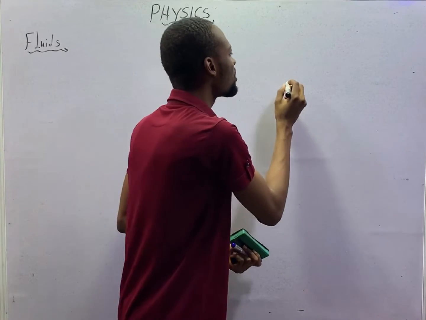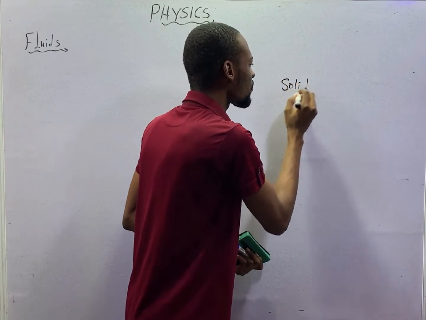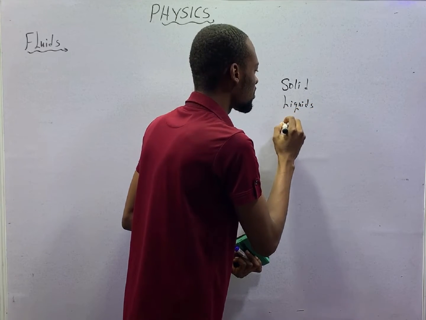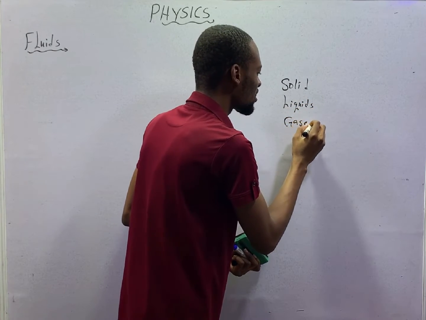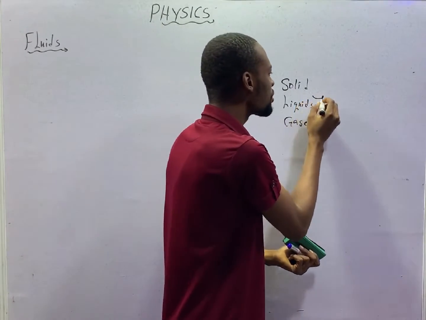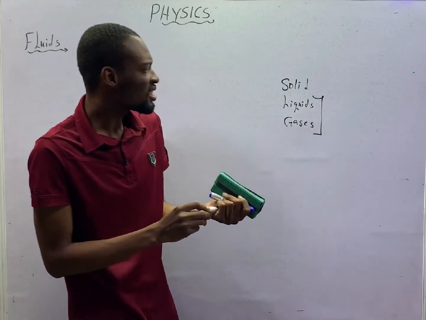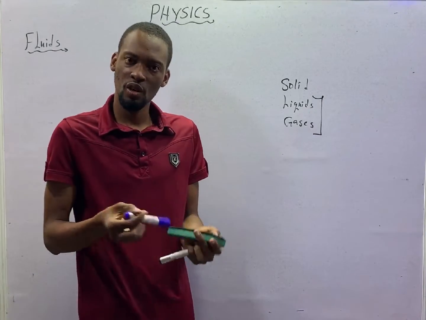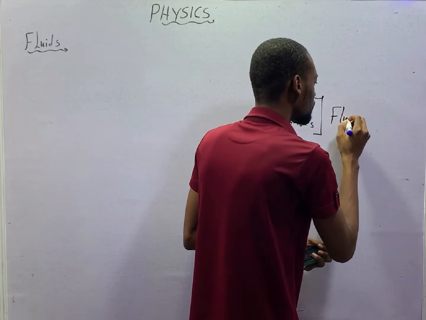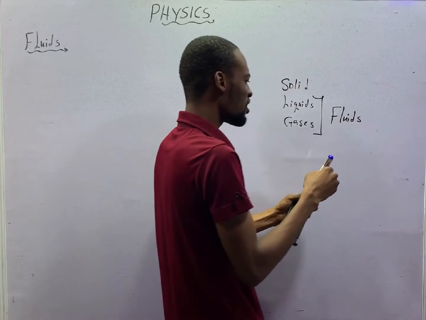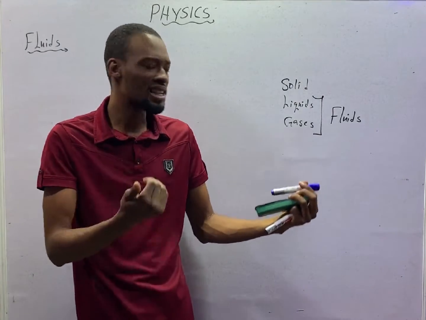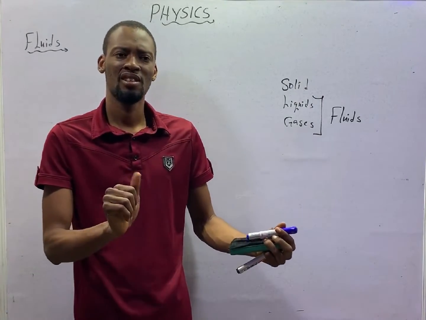Matter can exist as solid, as liquids, and as gases. When you wish to describe matter in liquid and gaseous state with just one word, you call them fluids. So, liquids and gases are referred to as fluids.